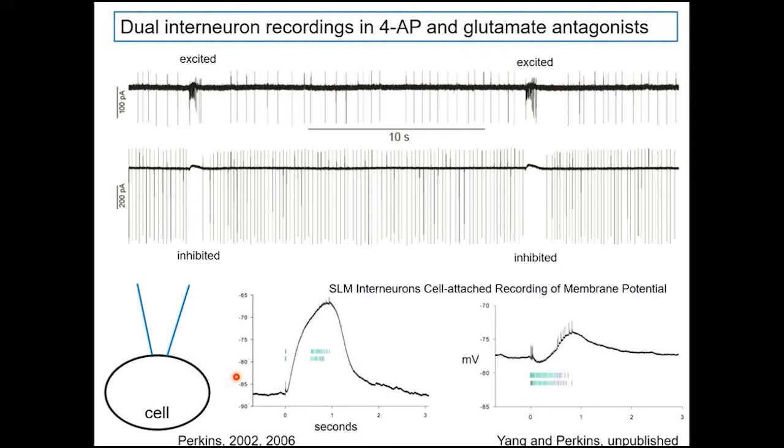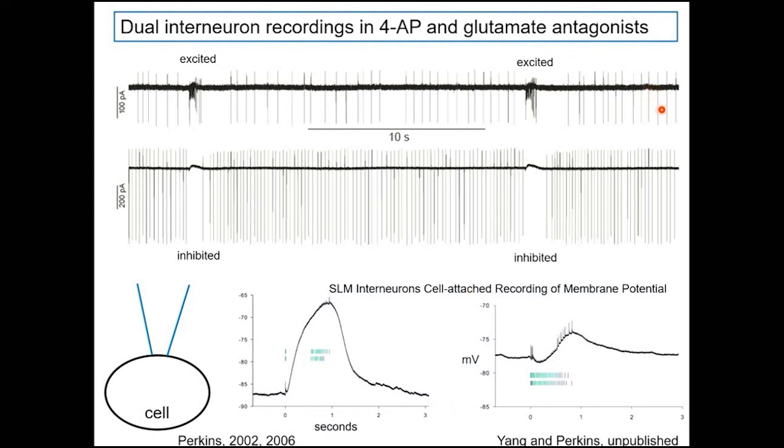So I've been looking at interneurons, and I've been doing these cell-attached recordings, which is pictured here, so you don't actually rupture the membrane, and you don't mess up what's actually happening in the cell. So these are 2 different interneurons. You can see in the top panel that when the 4AP event happens here, this interneuron's excited, whereas this one's inhibited. And it turns out, I did a methods paper for cell-attached recordings. It turns out you can record membrane potential cell-attached. It's kind of like you're using the cell's own channels to pass current there without rupturing the patch.